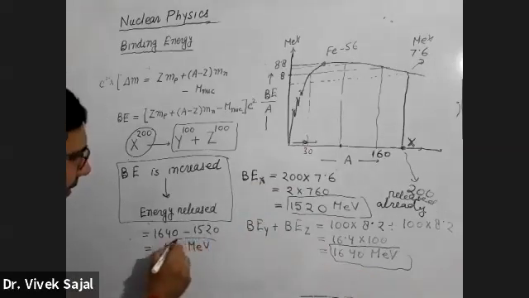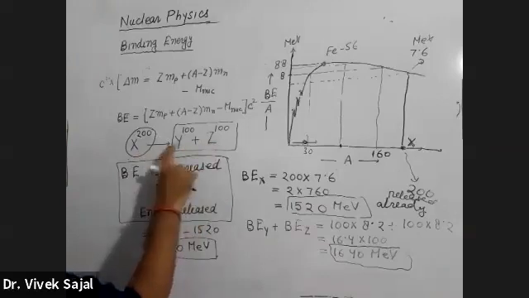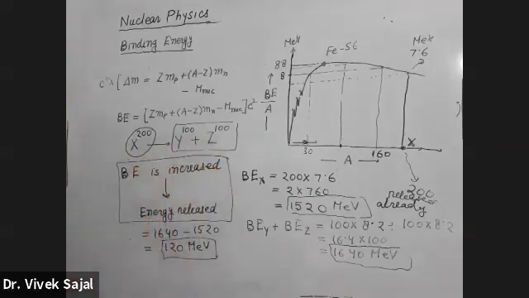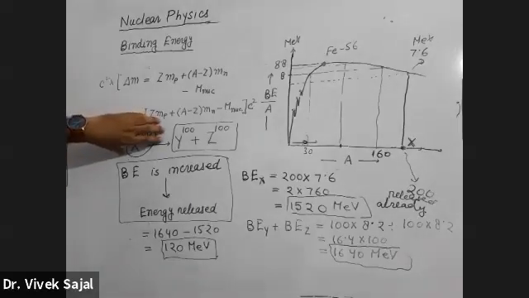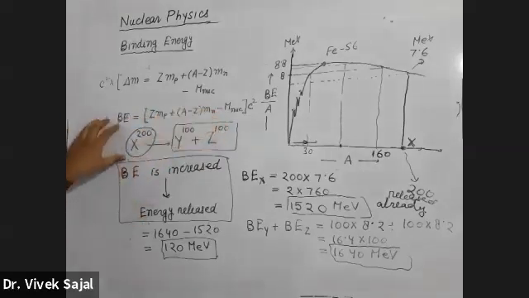So this extra energy will be released when this nuclei will convert into this, and this is known as nuclear fission. In nuclear fission, an unstable nuclei decays into two or more nuclei of nearly comparable masses. Apart from this, few particles, neutrons and beta particles, are also emitted. But in nuclear fission, a heavy, unstable nuclei decays into two nearly comparable masses nuclei. This is known as nuclear fission. And in this fission, energy will be released. This much amount of energy will be released.